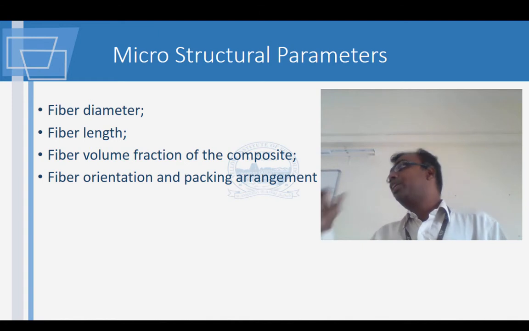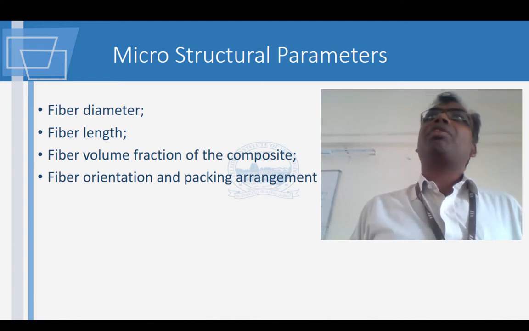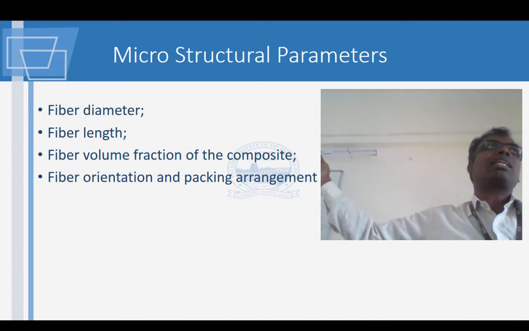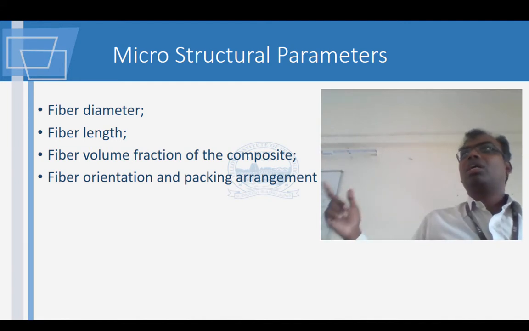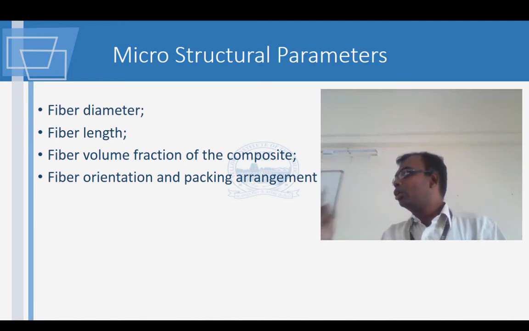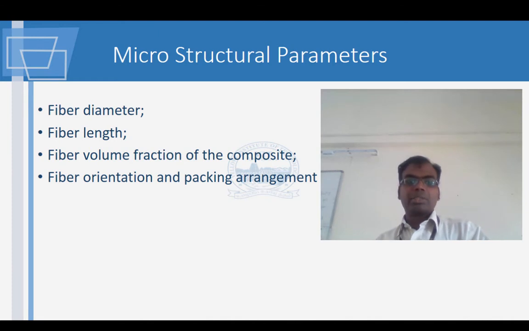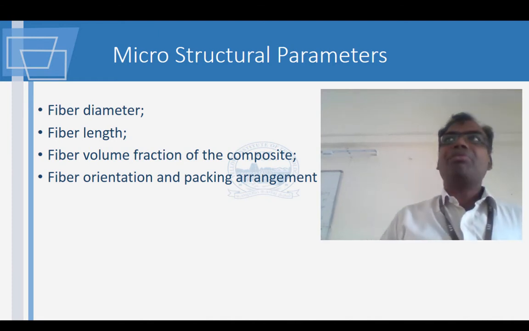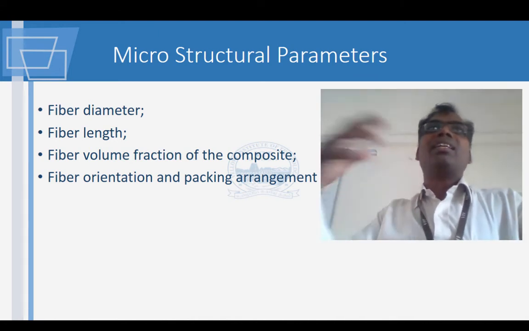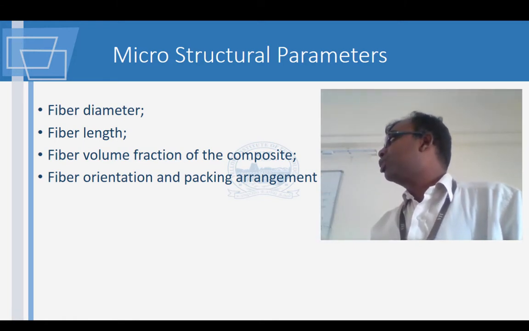Another thing is, it will help you determine the dosage, or how much it is distributed within your mass. If you have a very big mass, like a very big column or beam, you might prefer a material having a larger aspect ratio. However, if it is much smaller like a canoe, you would like to choose a fiber having a lower aspect ratio. So this is the significance of the aspect ratio. Then you have the volume fraction of the composite. How much volume? It doesn't mean that if you simply add more fiber, your end material is going to be stronger.